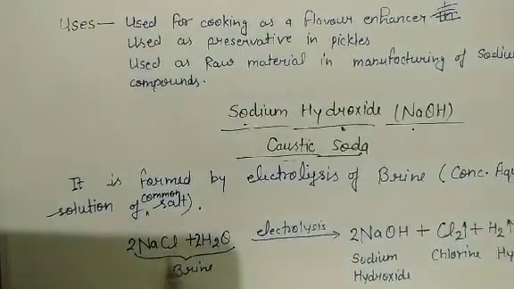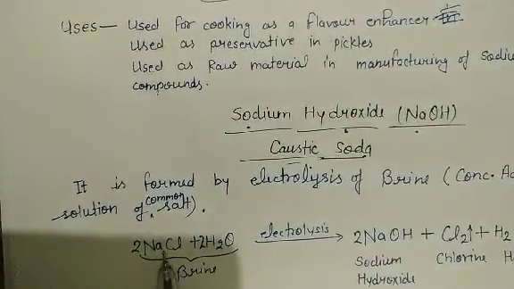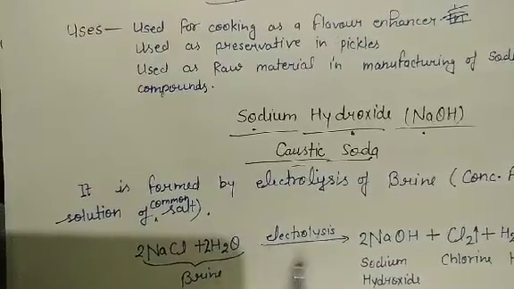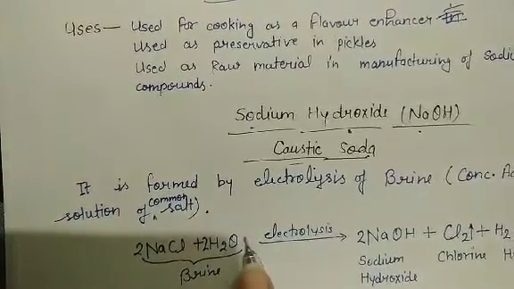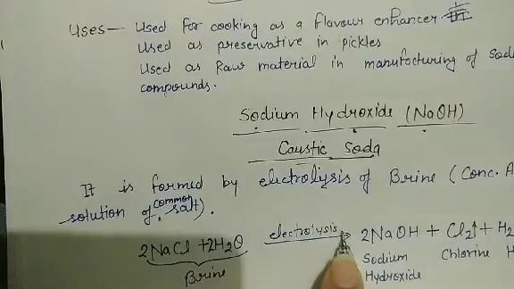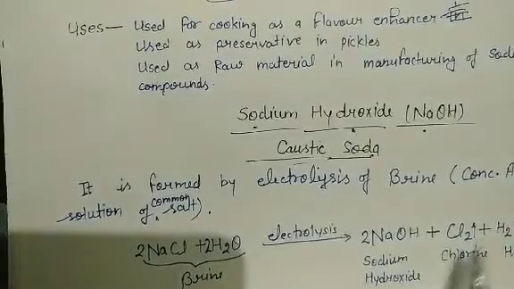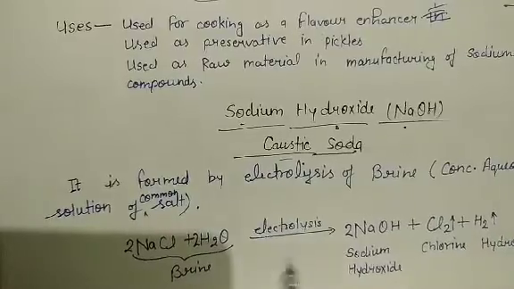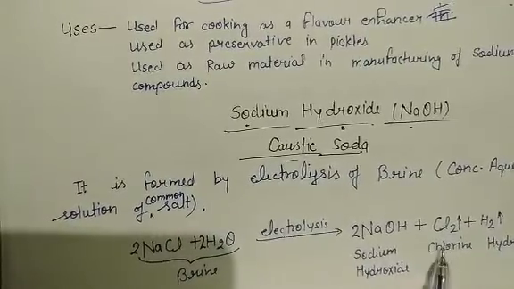You can see the reaction here. This is brine, which is NaCl plus H2O. This is collectively called brine. When it is kept under electrolysis, it forms sodium hydroxide, chlorine gas and hydrogen gas. So these are the products of this process.